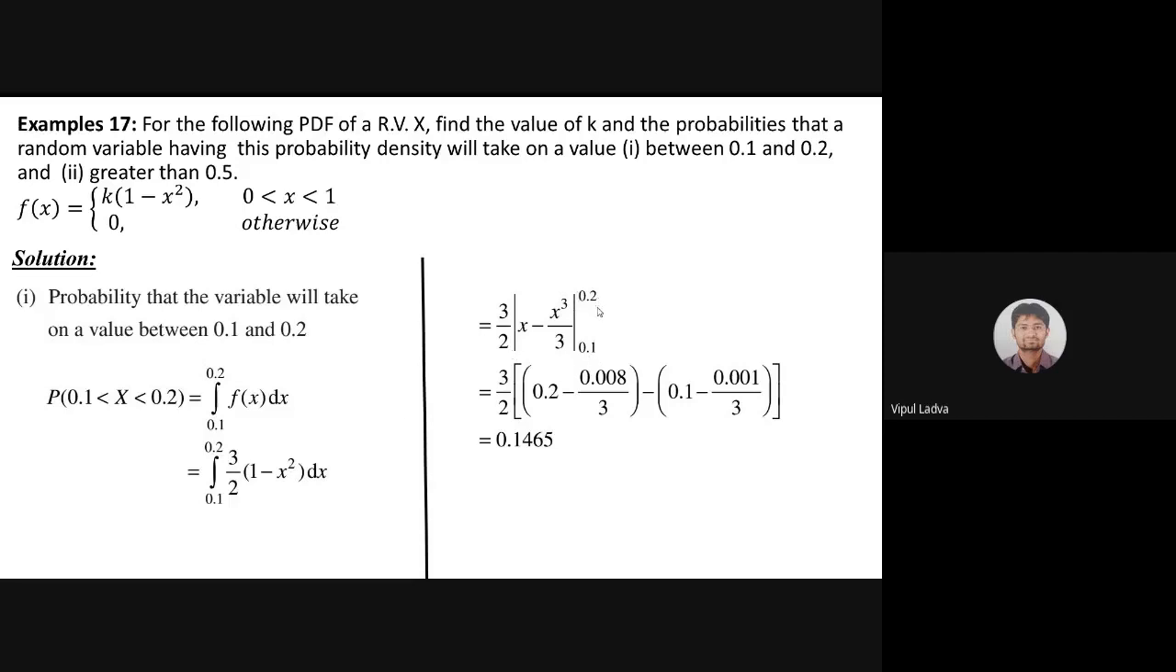Now we are allowed to use a calculator, so this calculation will be quite easy. 0.2 cubed divided by 3 minus 0.1 cubed divided by 3, and by using the calculator it will be 0.1468. Is it? So the answer of Devansh is 0.3215.